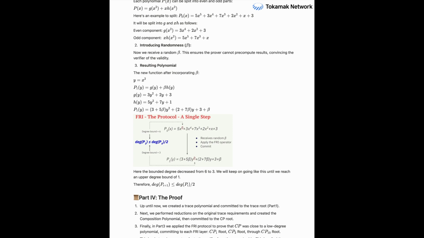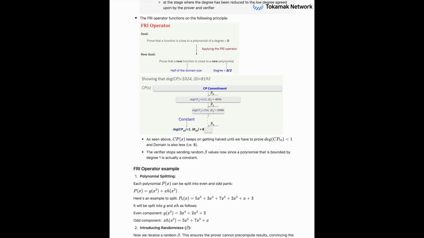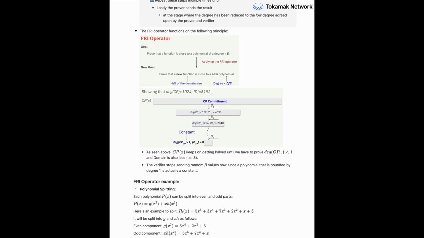But the verifier's random beta ensures this reduction is done honestly. And this process repeats. The prover commits, via another Merkle tree, to this new lower degree polynomial, nu. The verifier sends another random challenge. The prover applies the FRI operator again, halving the degree again. I see the loop. This cycle continues.